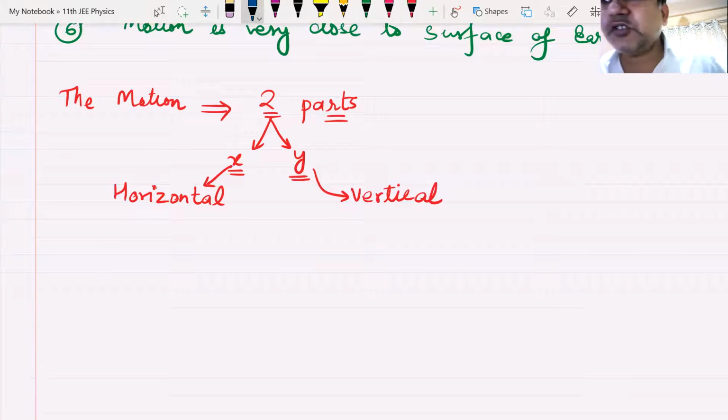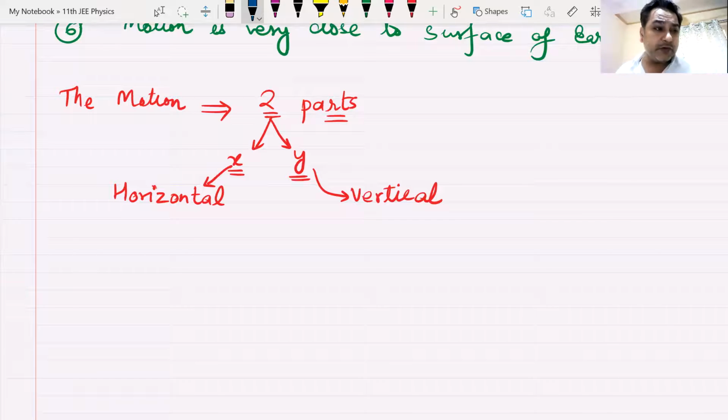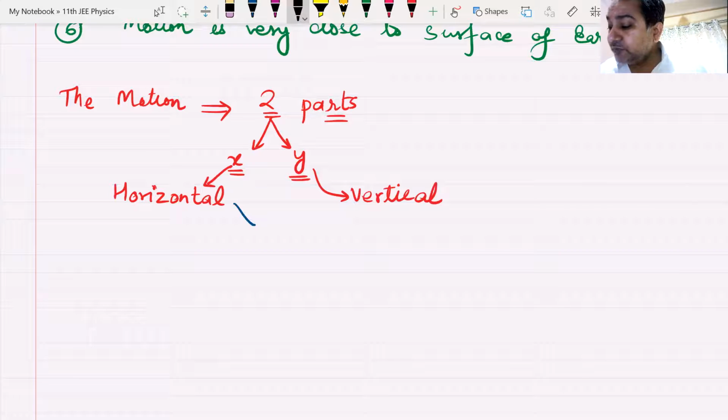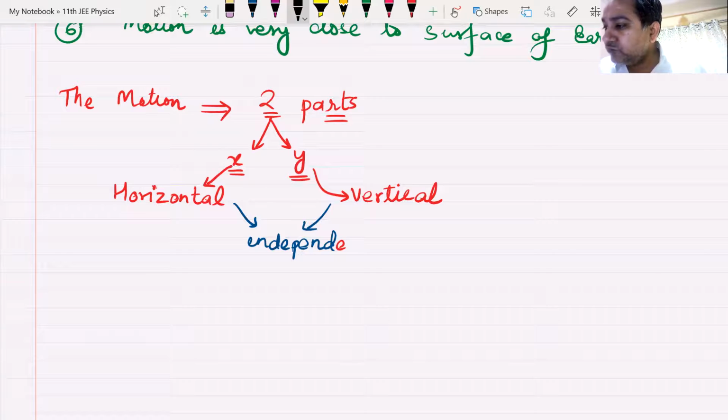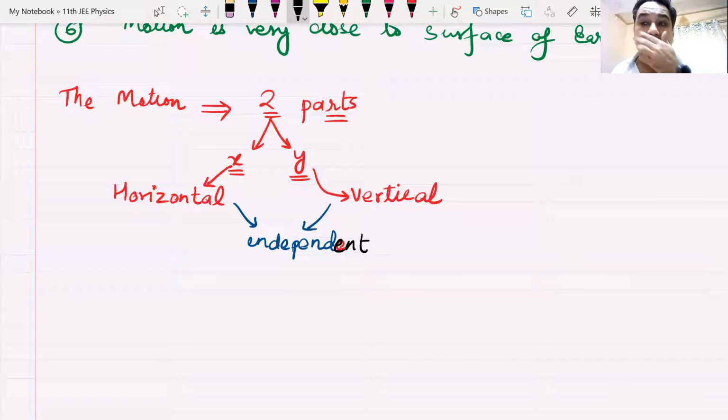Now, both of these, horizontal and vertical motion, would be independent of each other. Am I clear? Both these motions would be independent of each other, so we can discuss them separately.